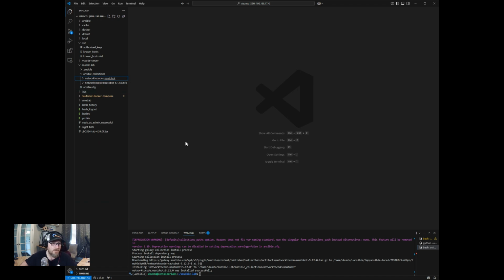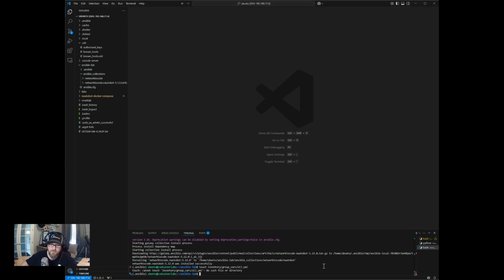Okay, so now that we've got this set up, and we have our config file, and we've got this module installed, I'm just reviewing my notes, so I'm looking over here. I think what we'll do first is create a couple of things that we do need. So if we do a touch over here for the group vars, because there will be some stuff that we'll keep in there, let's do that.